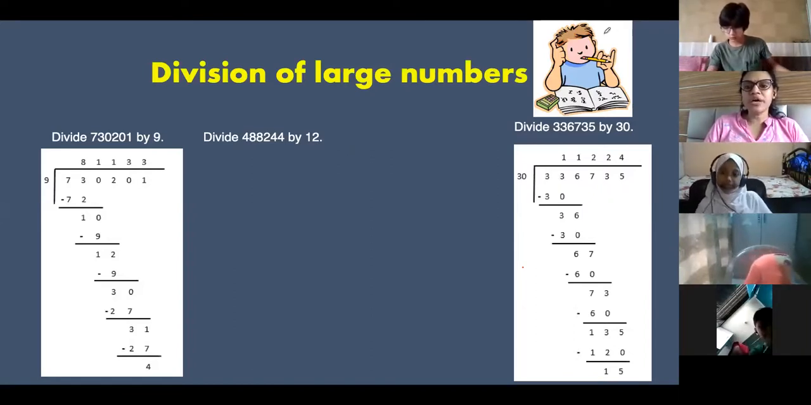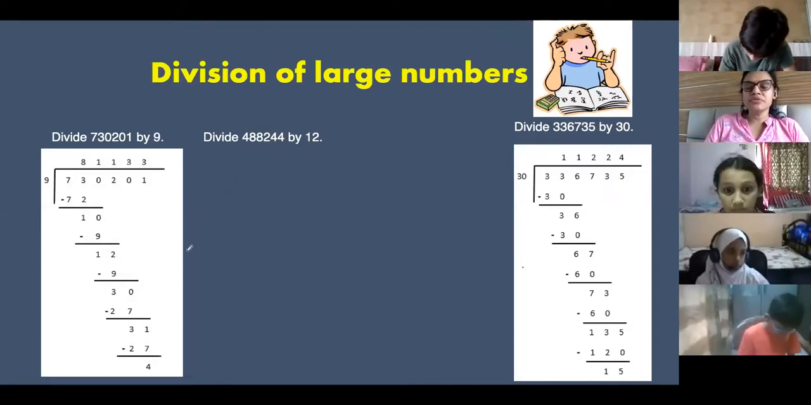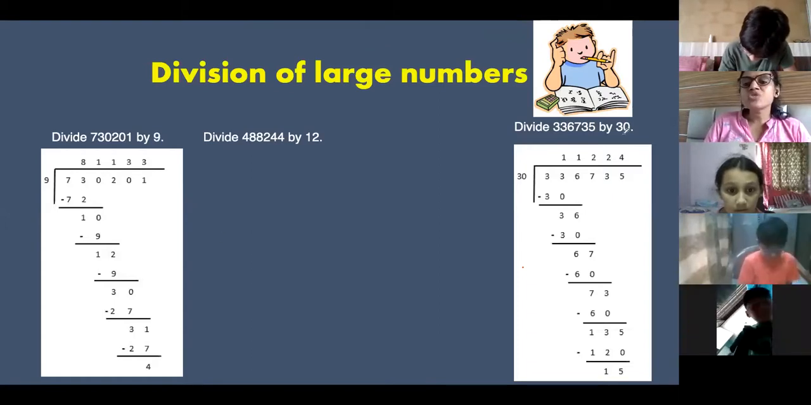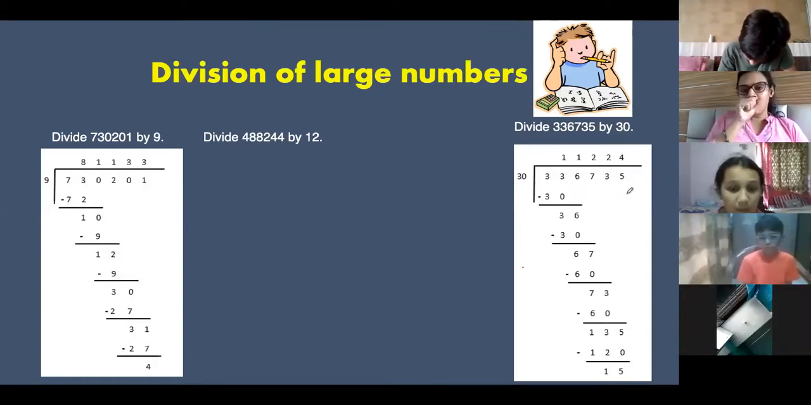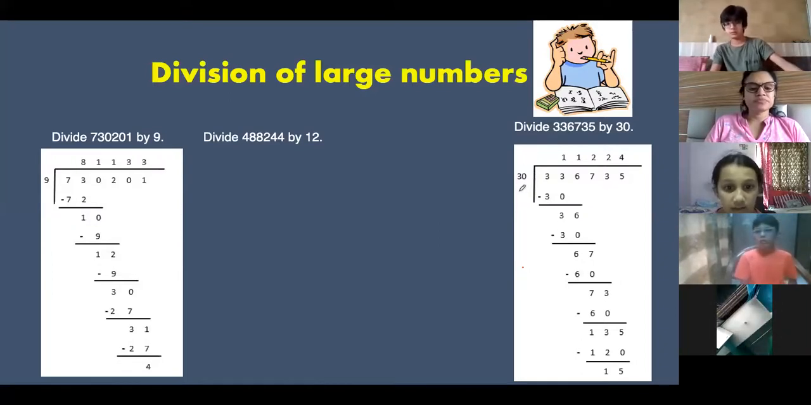Hamza, are you there? I cannot see you. Hamza, did you understand the division? Ma'am, I didn't understand the 30. After you write 30, after that I didn't understand. We will write 12 fours are 48.